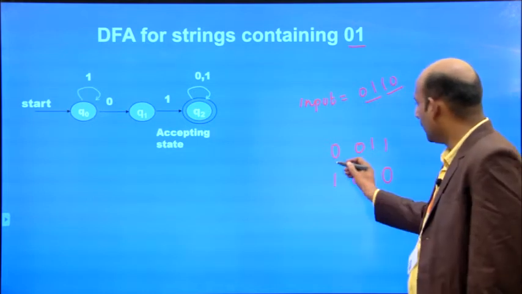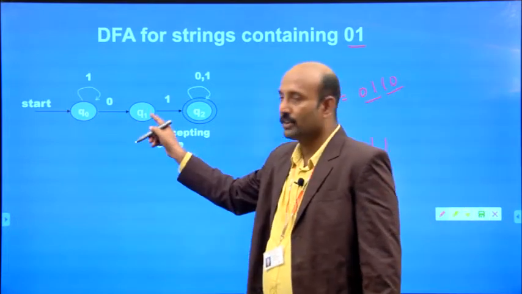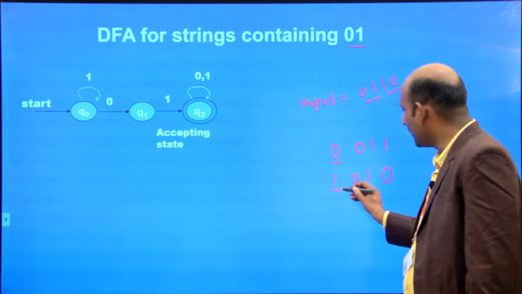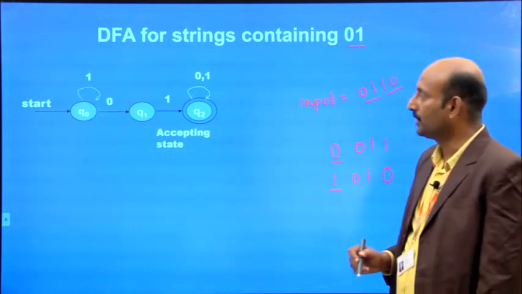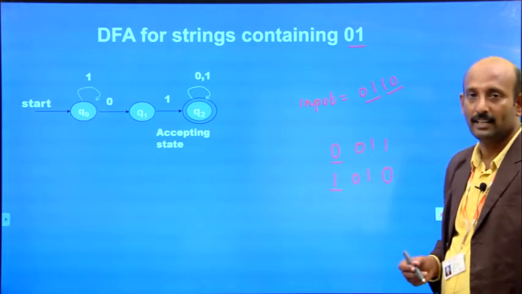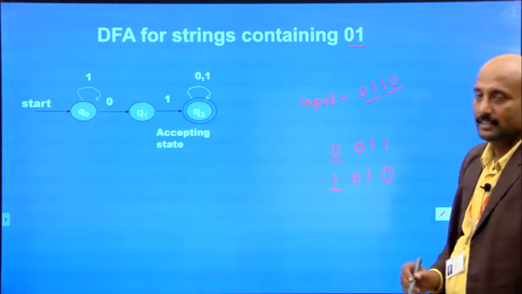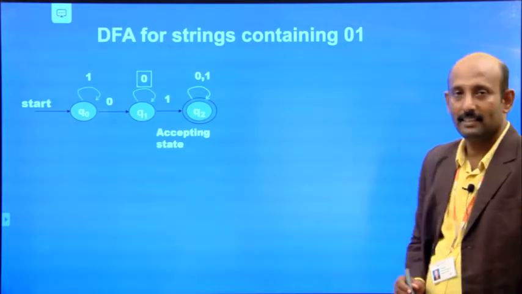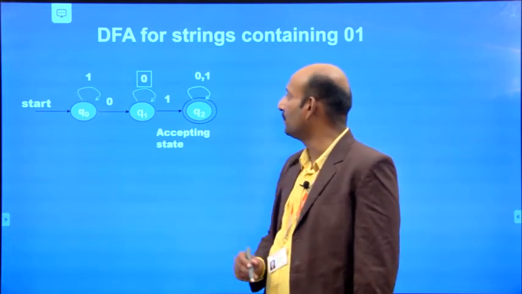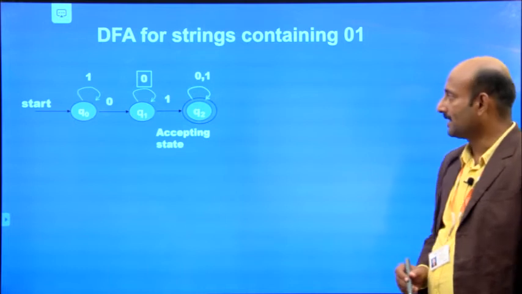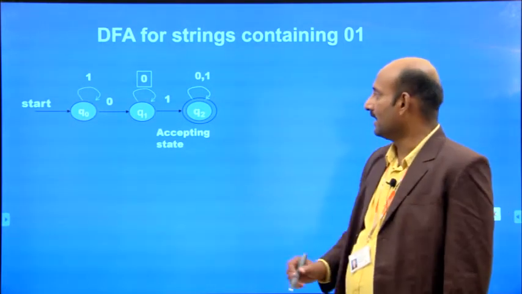So if I start with 0, there is a transition from Q0 to Q1. Suppose I have the input 1, I may go for the self loop, I mean from Q0 it comes back to the state Q0, right? In this case, we can go for drawing like that. Next, there is one more transition for this Q1 state, which contains the self loop 0.